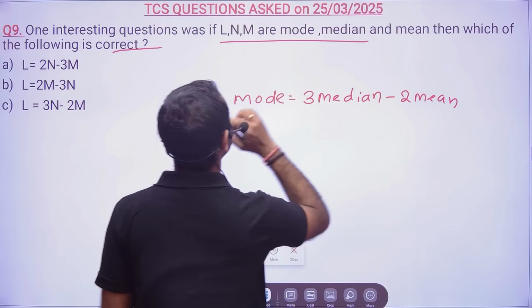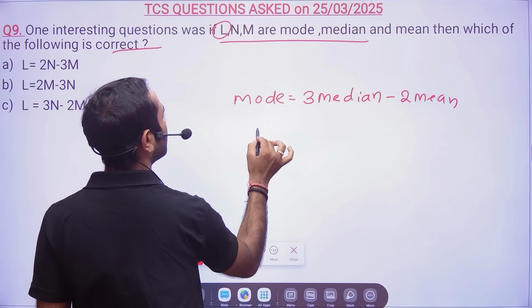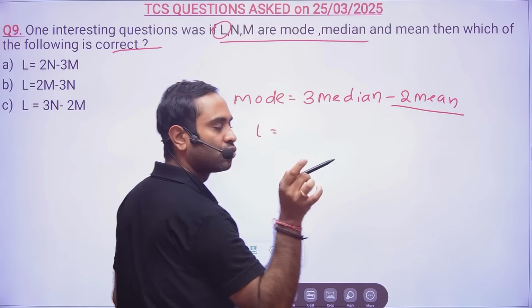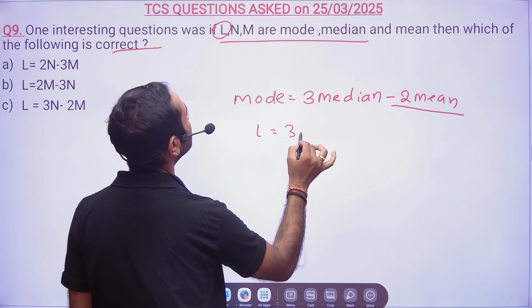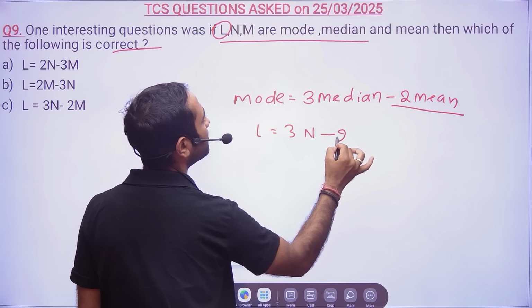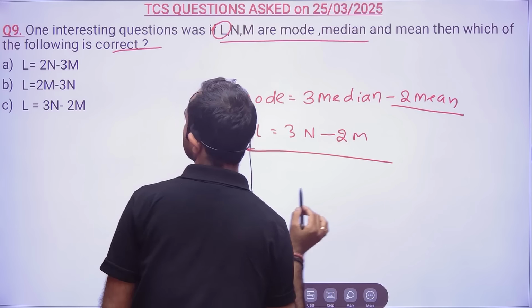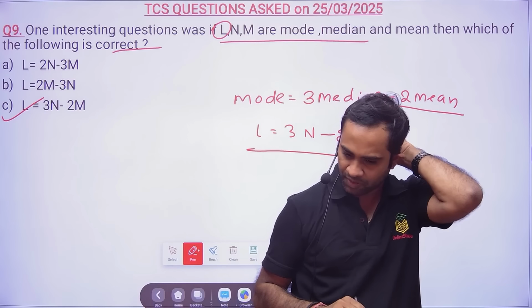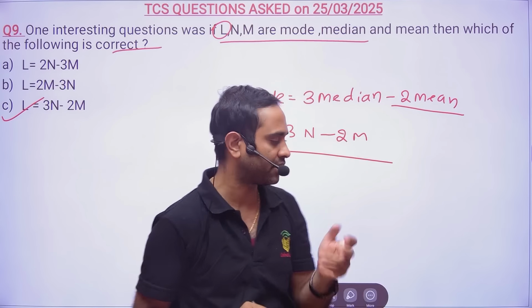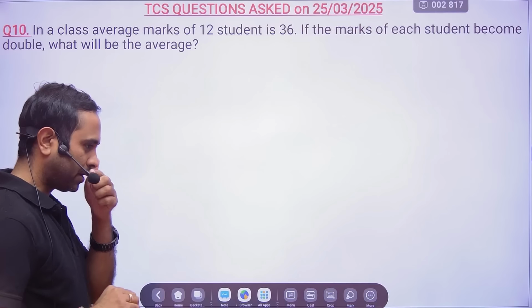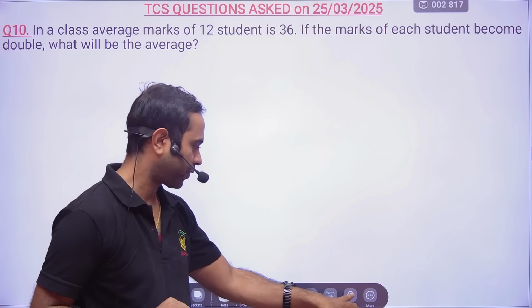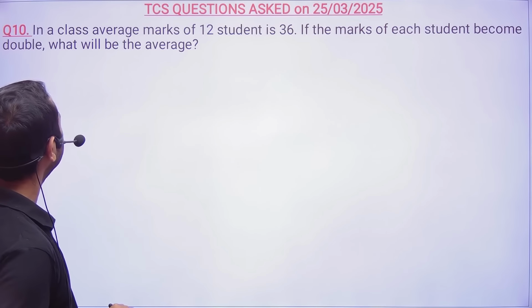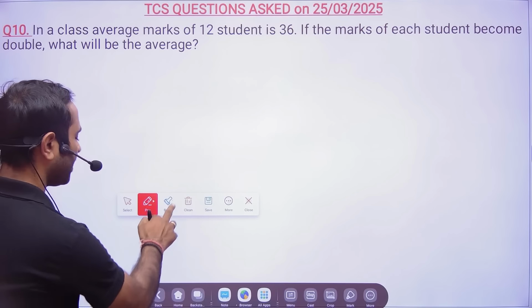Correct? Okay. So L is mode, 3 median is nothing but n, and mean is nothing but m. So L is equal to 3n minus 2m. Option C was the correct answer. So he was able to remember. So this was the question just based on the formula. So that kind of simple questions were asked here. Okay, now the next question is, in a class, average marks of 12 students is 36.